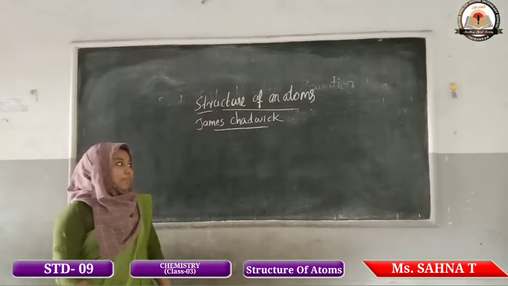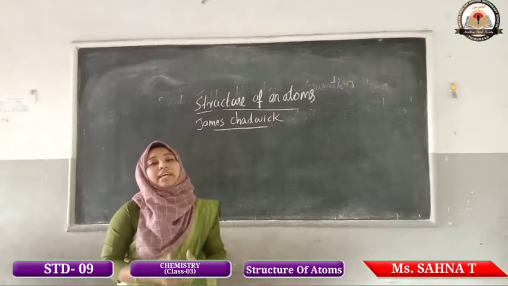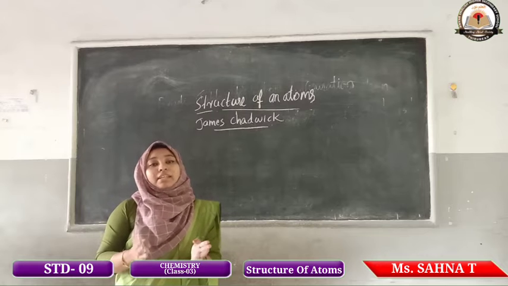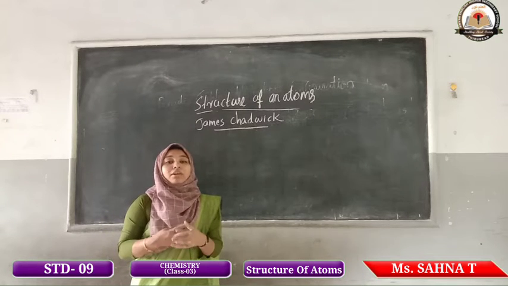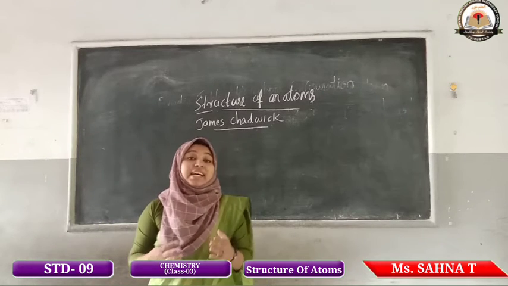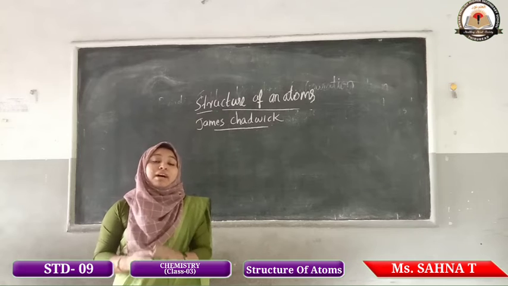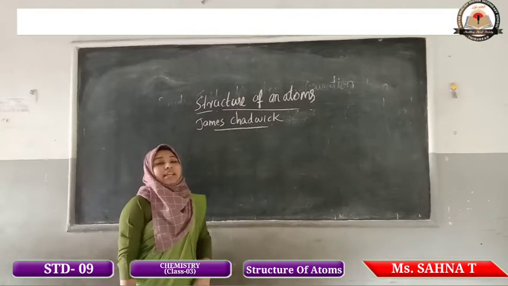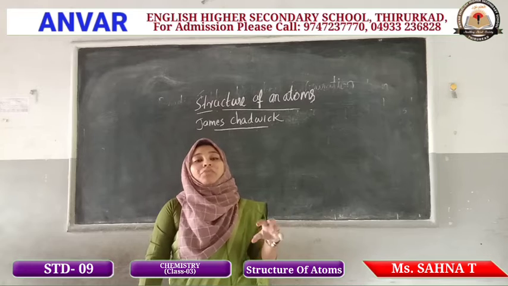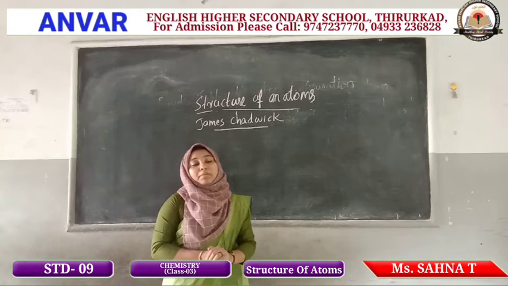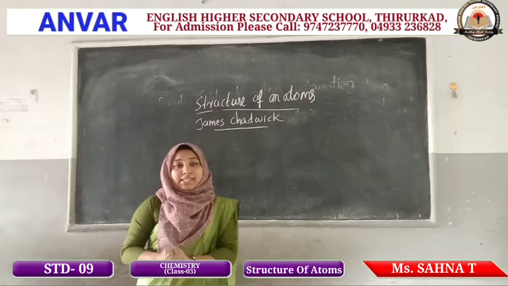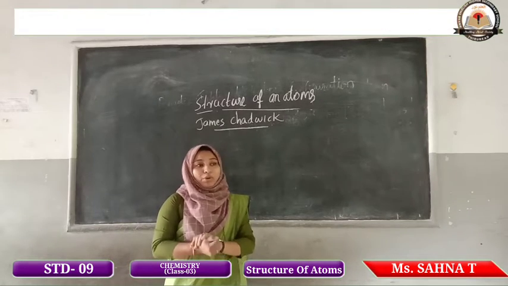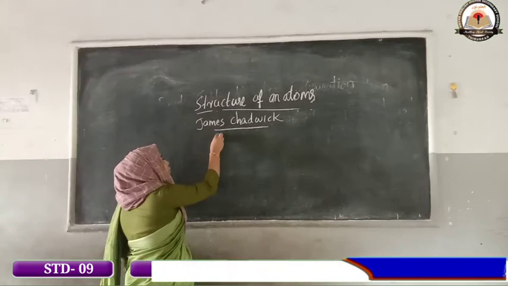According to James Chadwick, he found out that in the nucleus of an atom there is a chargeless, neutral particle having a mass equal to that of a proton. These chargeless particles are called neutrons.